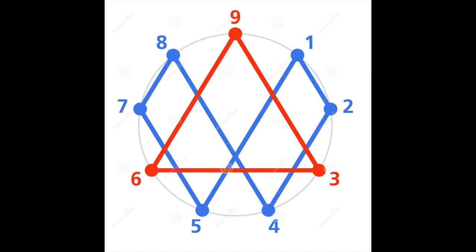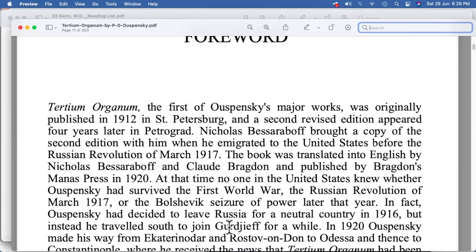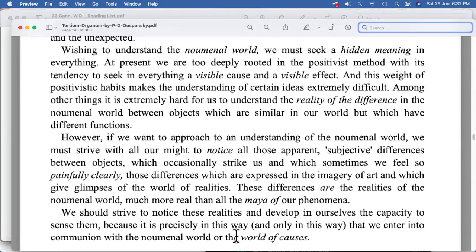Ouspensky did meet George Gurdjieff, and probably much of his findings are related to George Gurdjieff also. Maybe the topics were very much related, and that's why they got in good touch with each other. Further in the book, reading about the world of causes, let's try to understand that part also.